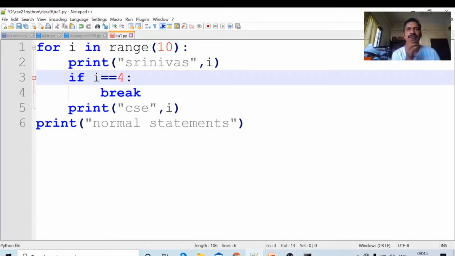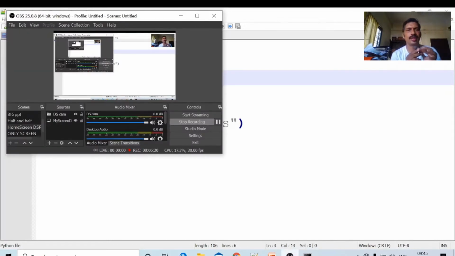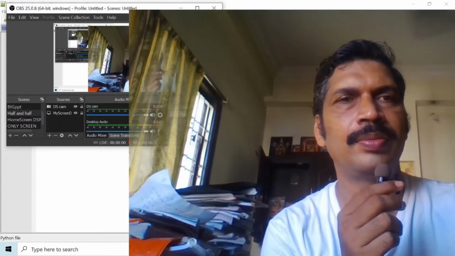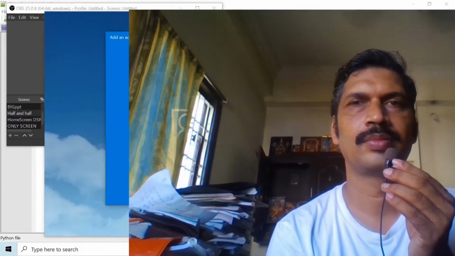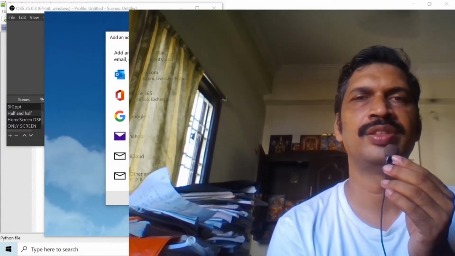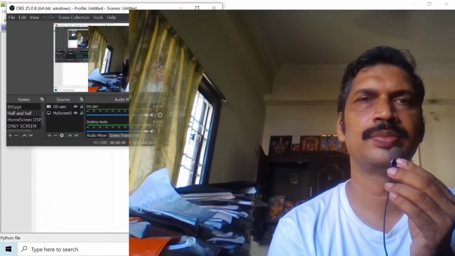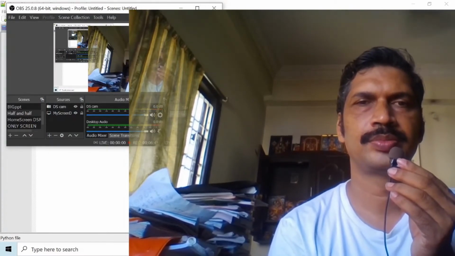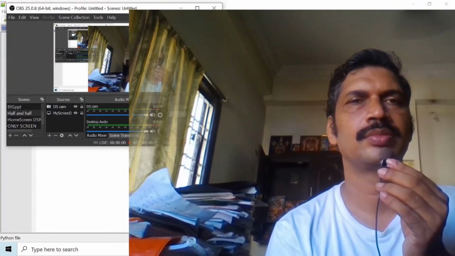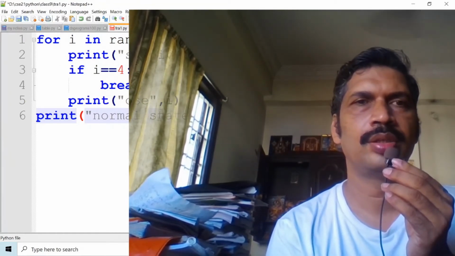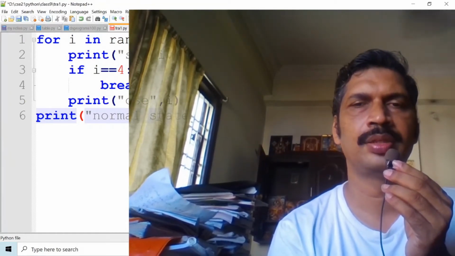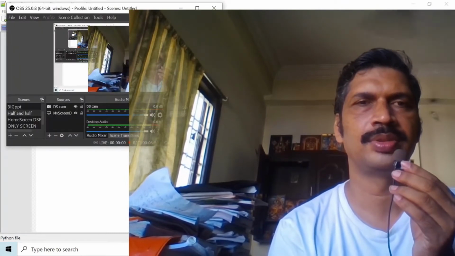Next i equal to 1. These values are printed. Here what will happen? Just one second, I am setting this.